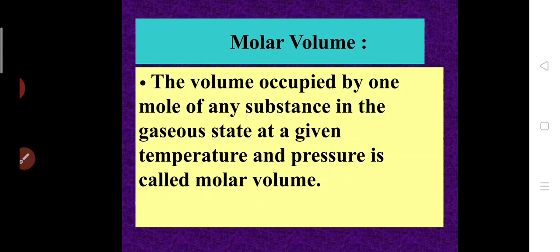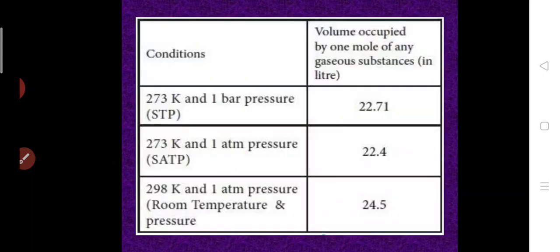Molar volume means the volume occupied by 1 mole of any substance in the gaseous state. For gas especially, we use this term molar volume. So 1 mole of a substance in the gaseous state at a given temperature and pressure, we call it molar volume. We can see the conditions here. At STP, which means standard temperature and pressure, the volume occupied will be 22.71 liters.